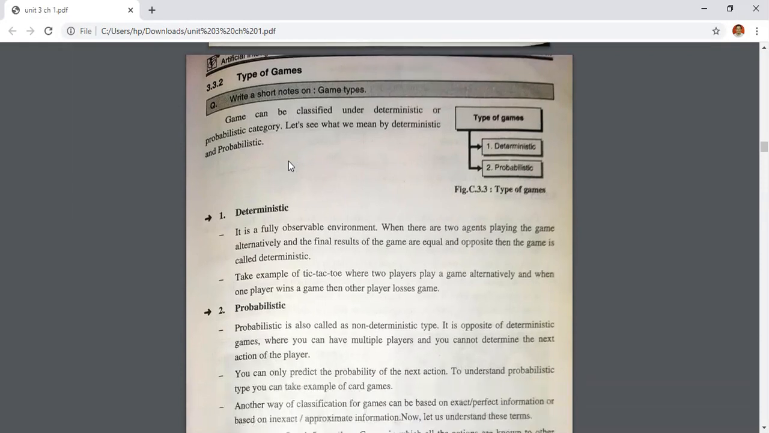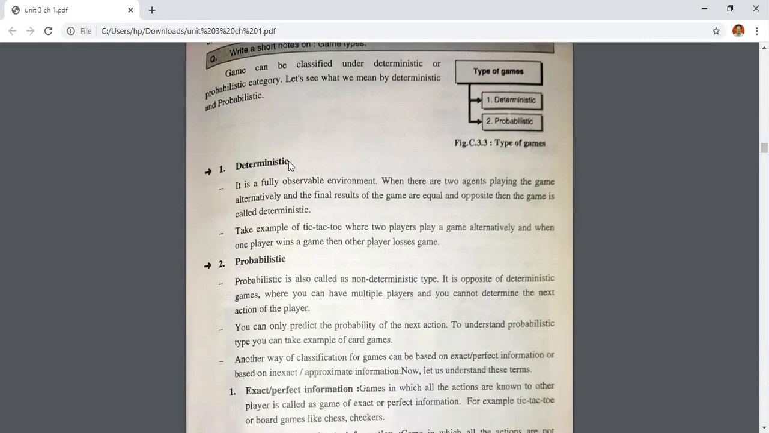And the second is your probabilistic game. Probabilistic game is also called a non-deterministic type. It is opponent.